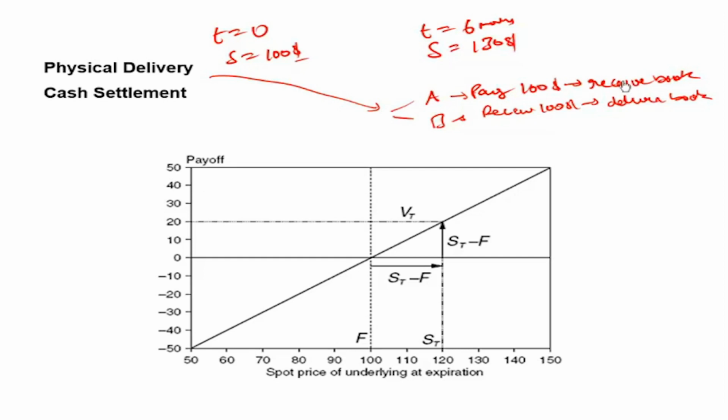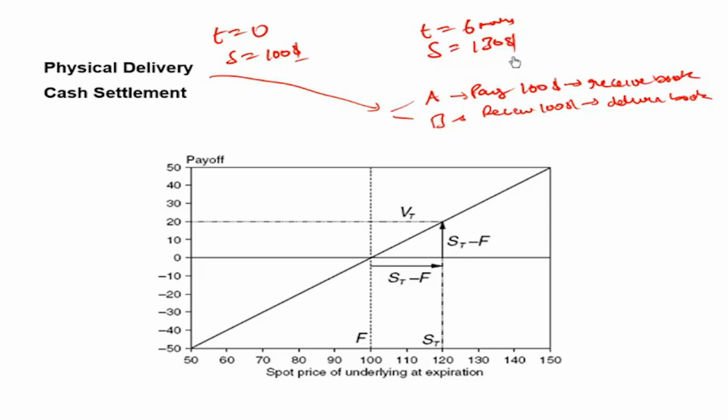Now let's assume that both of them were speculators. They didn't have any interest in the book. They were just punting on the price of the book. A thought price will go up and hence he entered the contract. His view went right, so he's in the money. B thought price of the book will go down and that is why he was punting by entering the contract short.